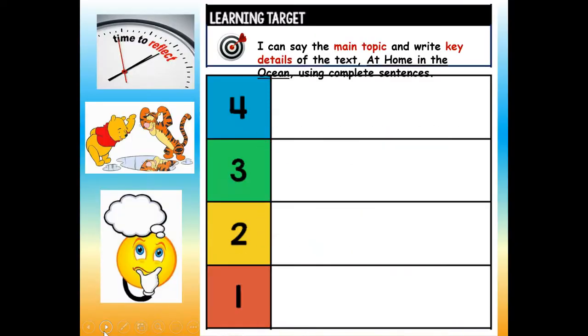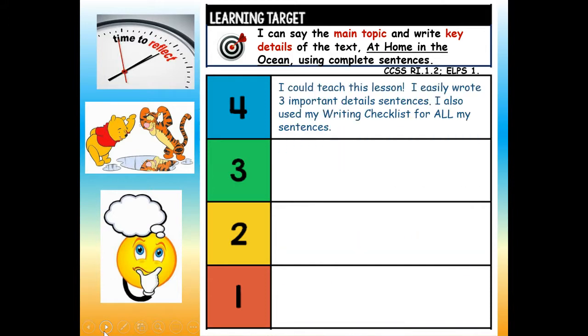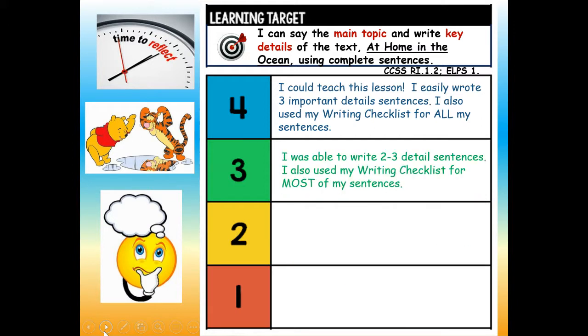All right. At the top of your paper, I want you to write your reflection grade. How well do you think you did? I can say the main topic and write key details of the text at home in the ocean using complete sentences. Would you give yourself a 4? I could teach this lesson. I easily wrote 3 important detail sentences. I also used my writing checklist for all my sentences. Or would you give yourself a 3? I was able to write 2 to 3 detail sentences.